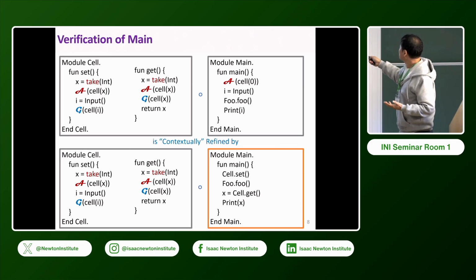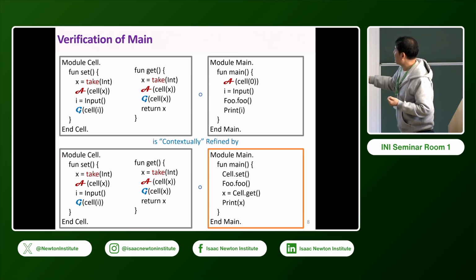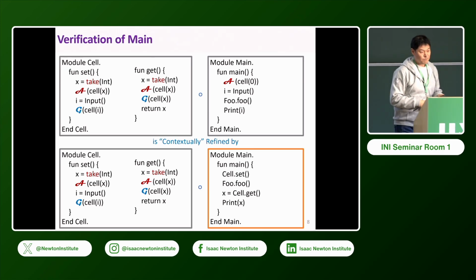From here I'm given cell, and using this cell I can prove this cell, and then I match input, and then I'm given cell. And then I match foo and foo. Then cell get: I need to prove cell, but I was given this cell, so I can use that cell here. Then I'm given cell, and come back, and I can match print, and then you can finish the proof.